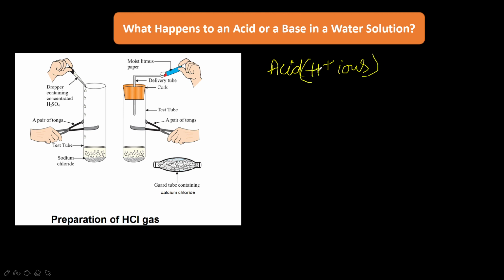Okay. So the acids produce hydrogen ions only in the presence of water. So in the absence of water, the substance will not form hydrogen ions and hence will not show its acidic behavior.